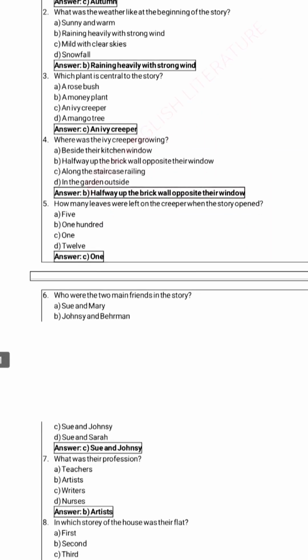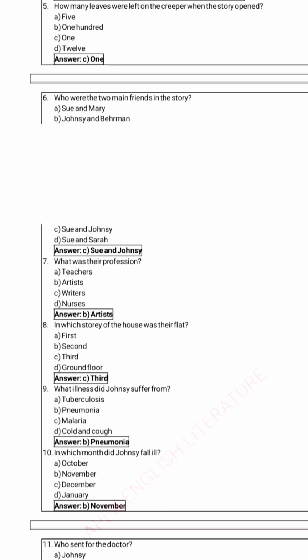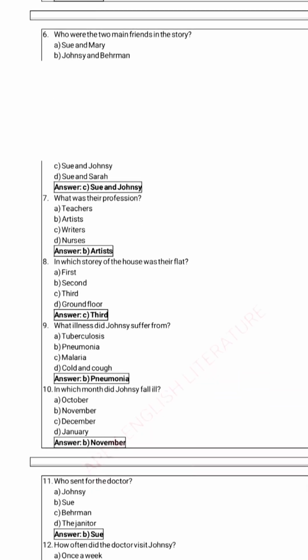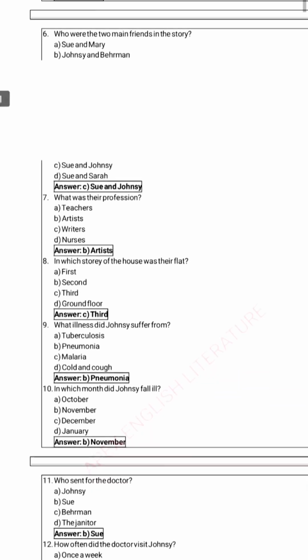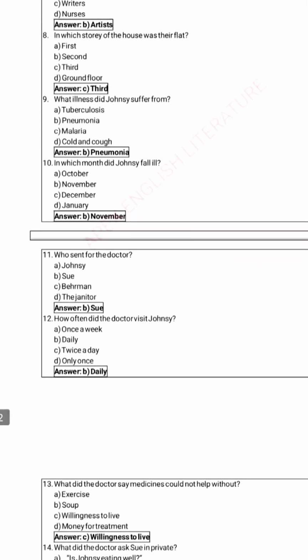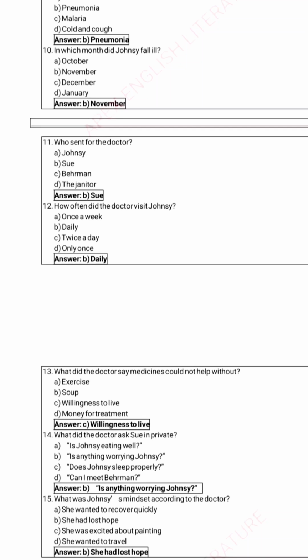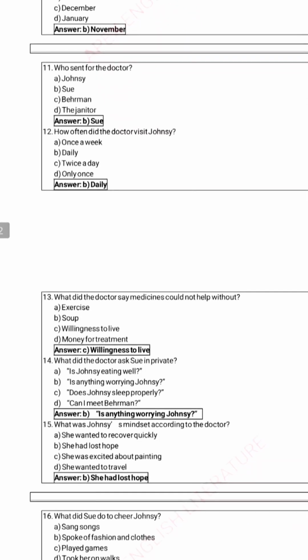One. Who were the two main friends in this story? Sue and Johnsy. What was their profession? Artist. In which storey of the house was their flat? Third. What illness did Johnsy suffer from? Pneumonia. In which month did Johnsy fall ill? November. Who sent for the doctor? Sue. How often did the doctor visit Johnsy? Daily. What did the doctor say medicines could not help without?